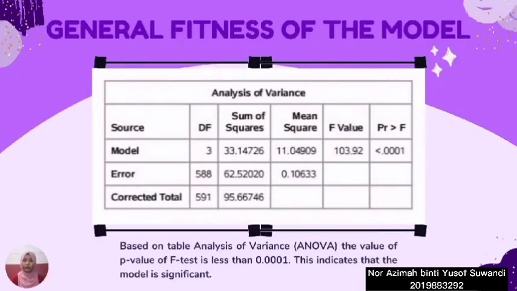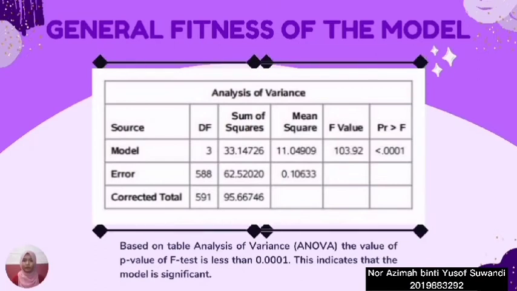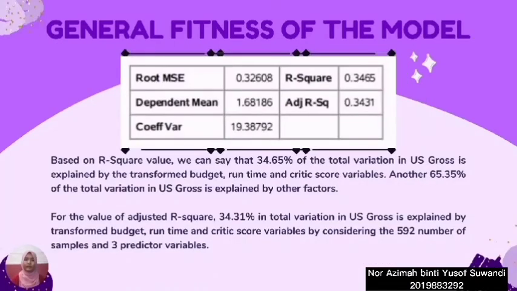General fitness of the model. Here is the ANOVA table for the final model. And from here, we know that the model is significant because the p-value is less than alpha equal to 0.05. Next, we can see the model summary of the final model from SAS.